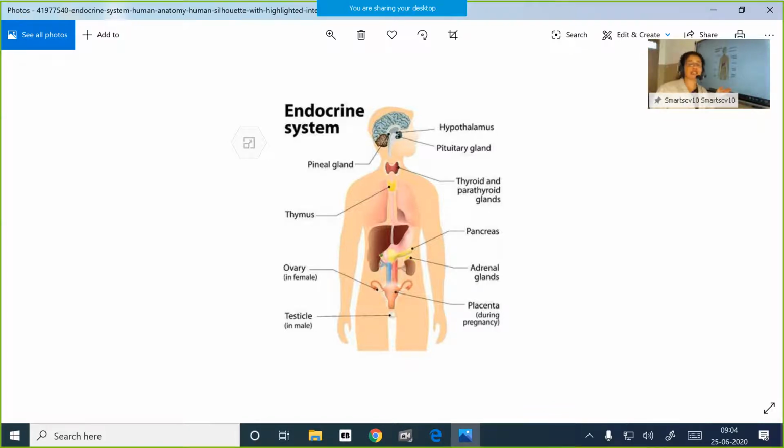Here, the endocrine function of this pancreas is also interesting. We studied about the insulin produced by the beta cells and glucagon produced by the alpha cells. If a high blood glucose level is there, that is detected by the beta cells of the pancreas, and they reduce it to normal.